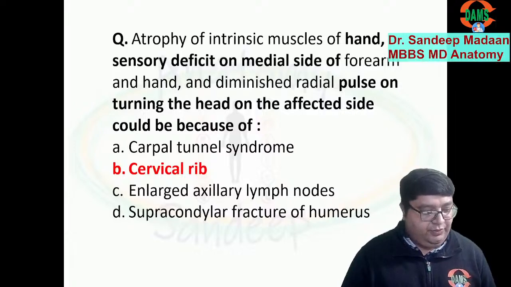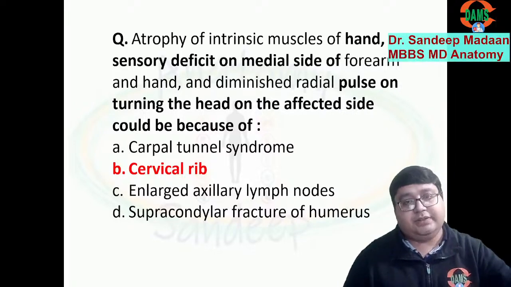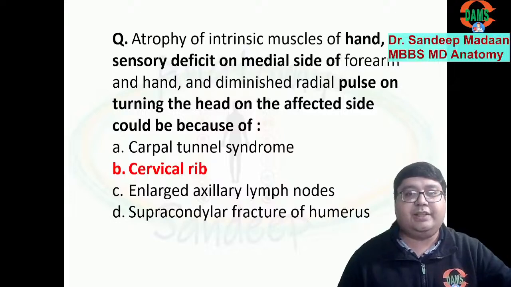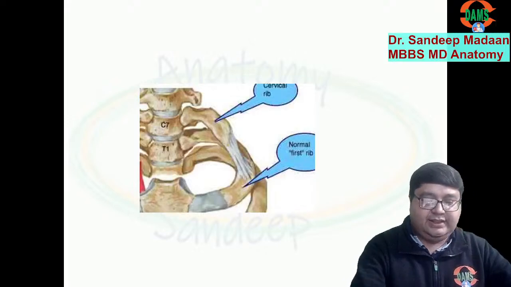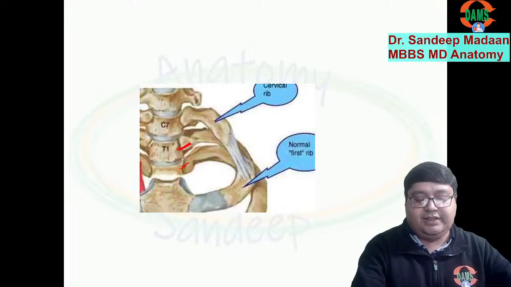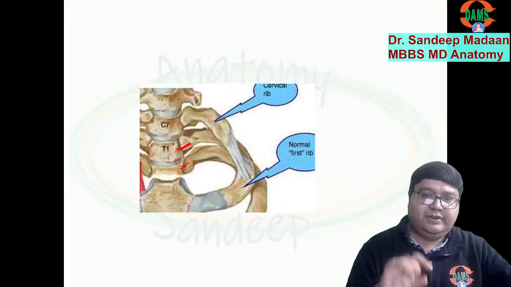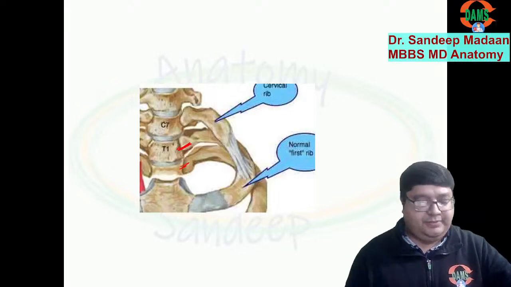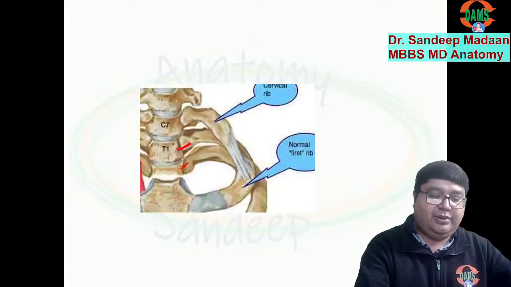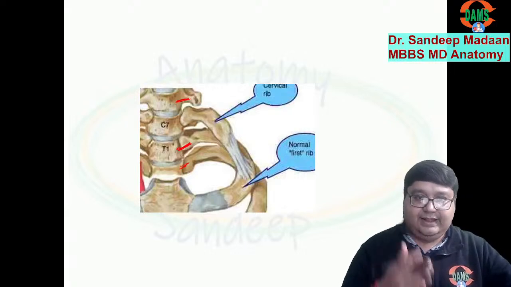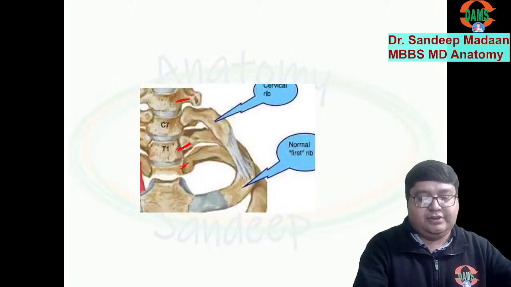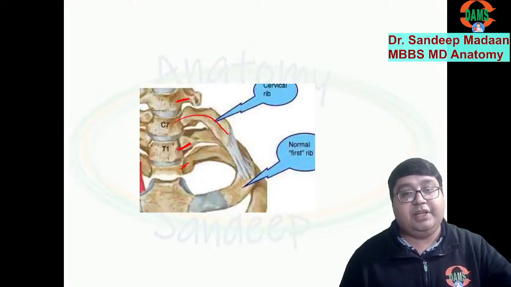Why? Before coming to why, let us see what a cervical rib is. As we all know, the ribs are present in the thoracic region, right? If I show you this diagram, the ribs articulate with the thoracic vertebra, which have facets for the articulation of the ribs. But what about the cervical vertebra? Just like other vertebra, cervical vertebra also have a transverse process. But sometimes the C7 transverse process gets enlarged, and when it gets enlarged, it behaves like a rib.